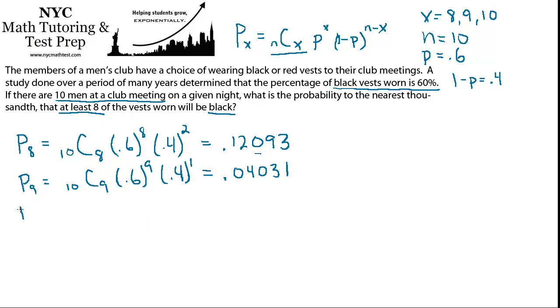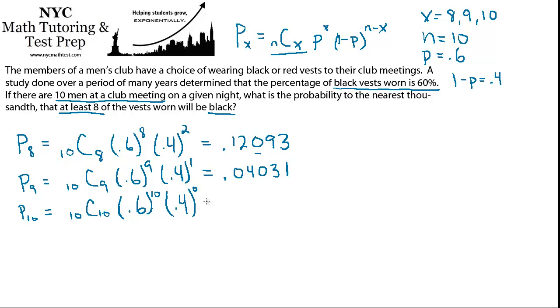And finally, P10 is the least likely of all. 10C10, which by the way is 1. How many ways can you take 10 things from a group of 10 things? There's only one way. 0.6 to the 10th, because they're all going to be successes. This means all 10 members wore a black vest. Times the probability of failure, which is 0.4, but now it's raised to the 0, because there's no failures.